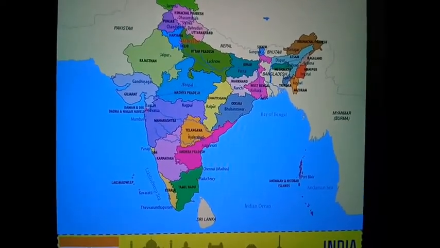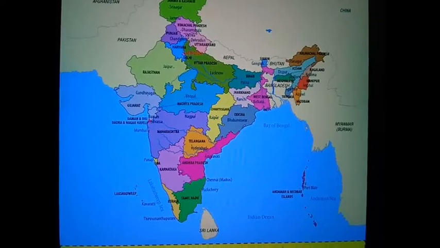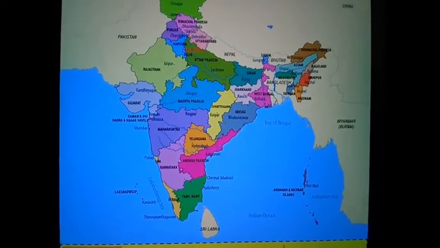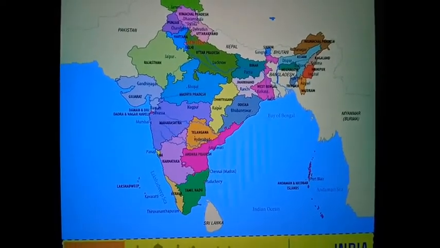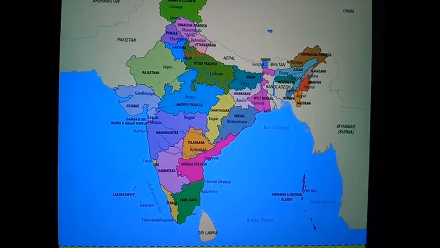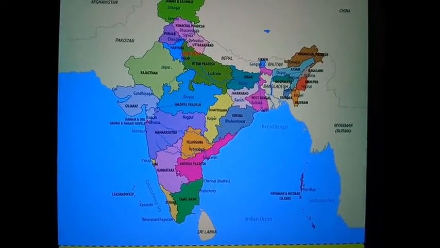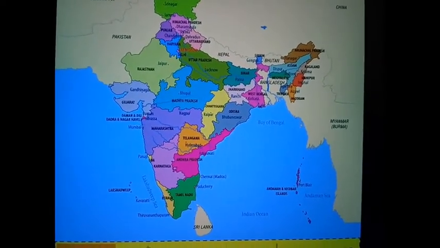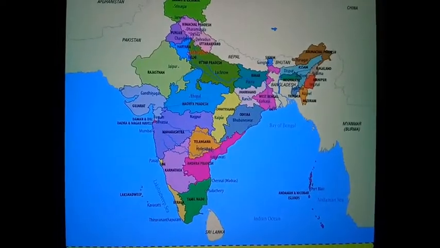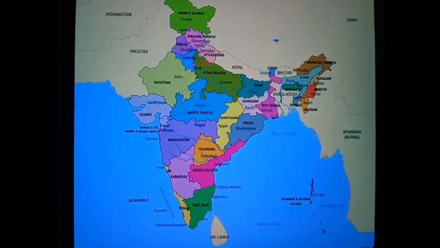The first country is China, the most populated, and the second is India. The people of India are called Indians, and the language they speak is called Hindi.